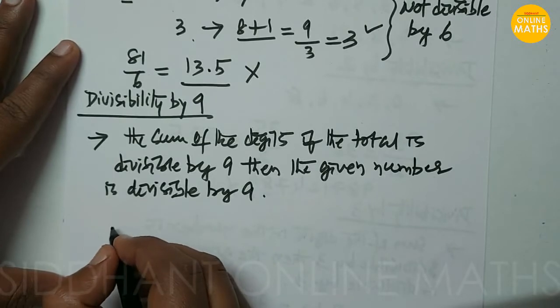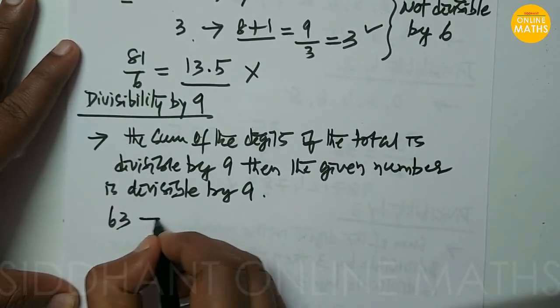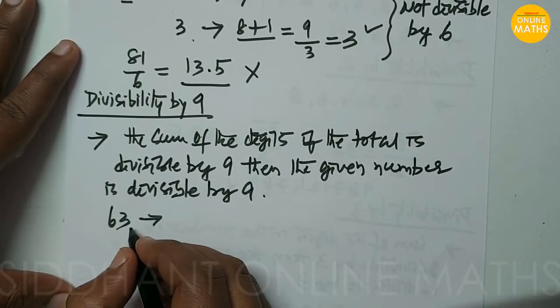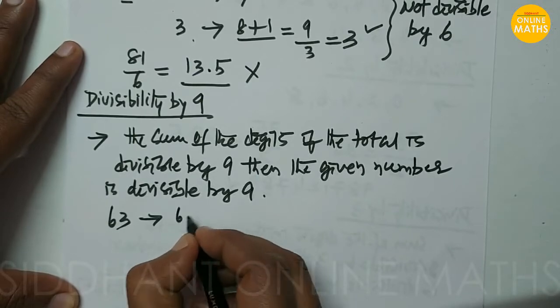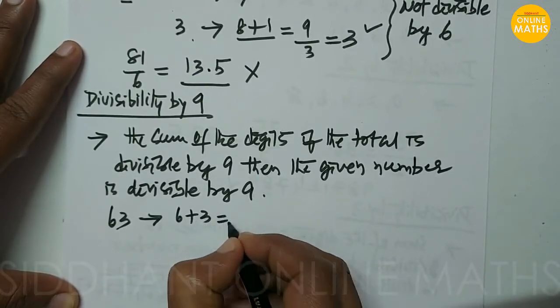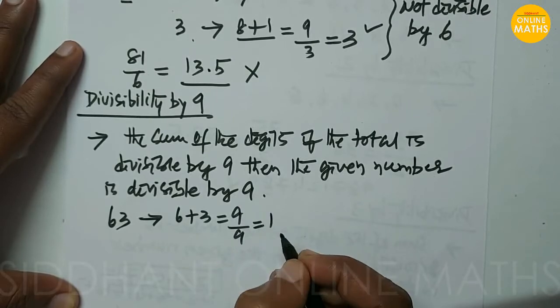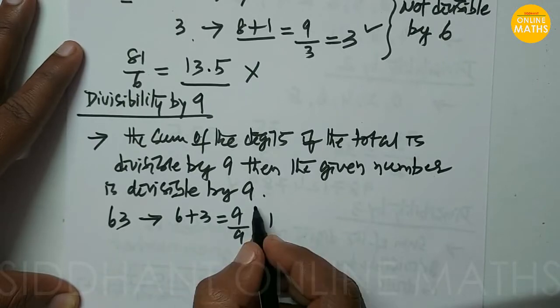So let's check with one example. Take 63. Here we have to sum the digits in the given number. 6 plus 3 gives 9, and 9 is divisible by 9, you get 1. So we can say that 63 is divisible by 9.